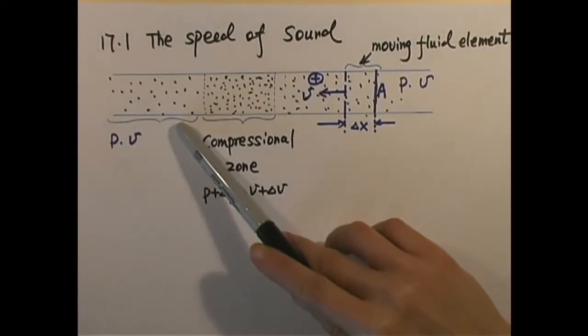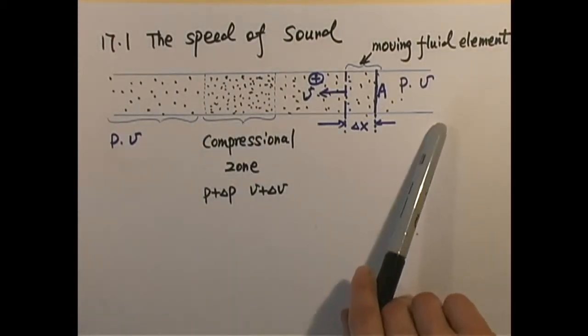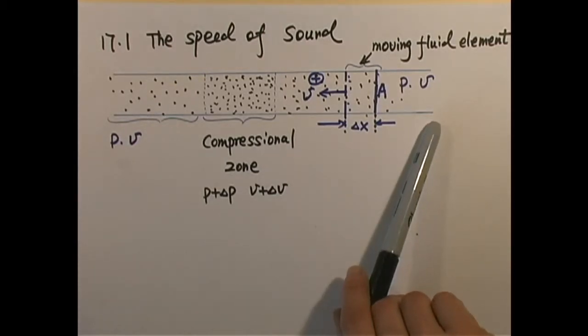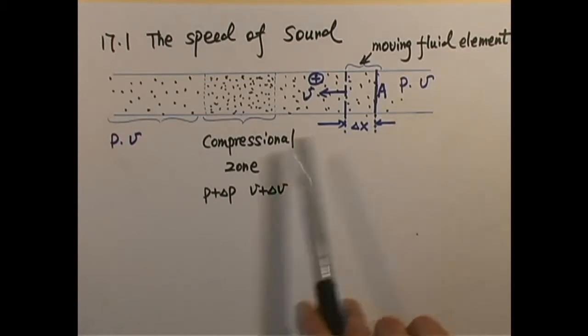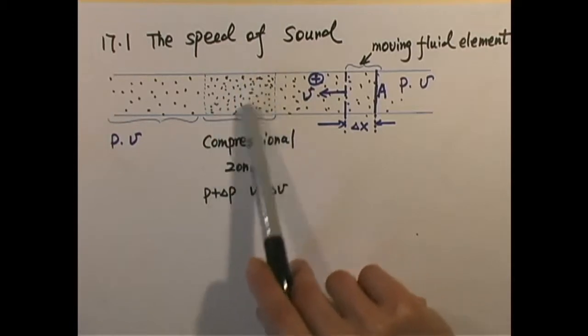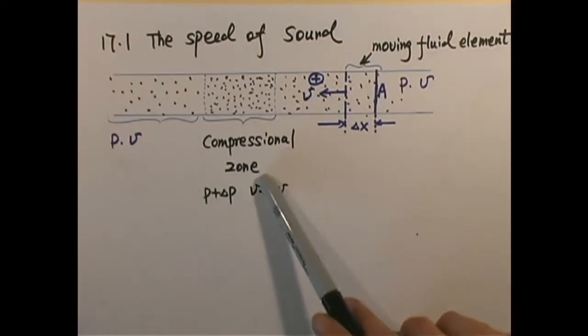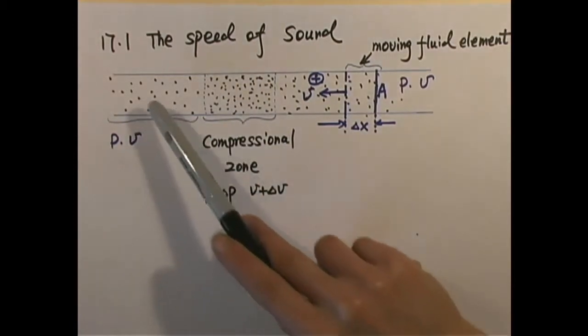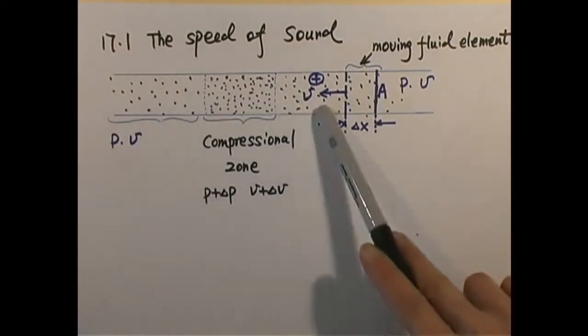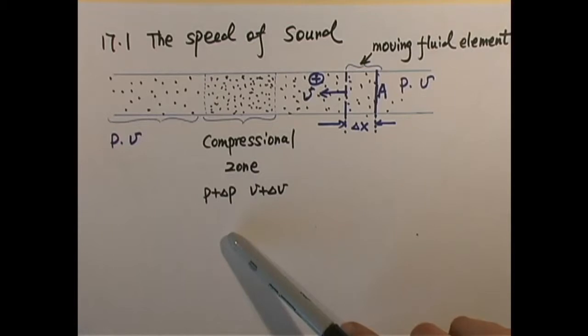This is a thin, long tube filled with a kind of fluid. When we talk about fluid, it could be gases or liquids. The area with more dots indicates a compressional zone, and the area with fewer dots indicates a regular uncompressed zone.